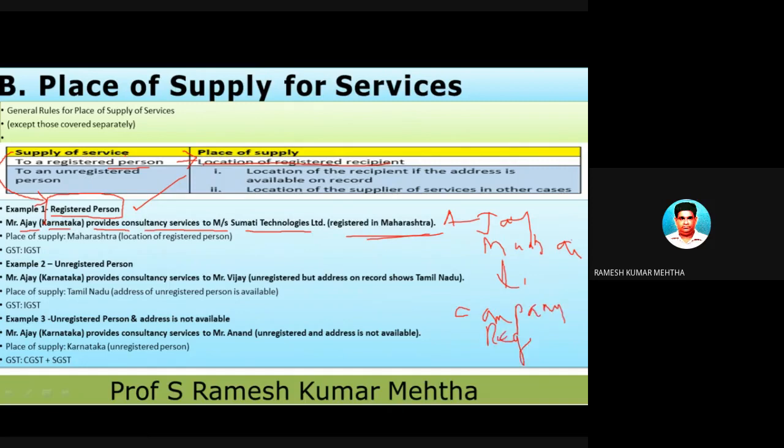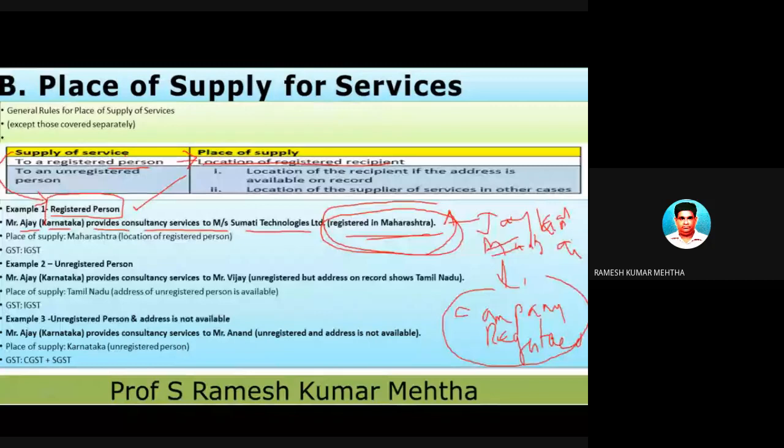And I told you, when it is registered, the place of supply is the location of the registered recipient. The location of the registered recipient is Maharashtra, and Ajay is in Karnataka.